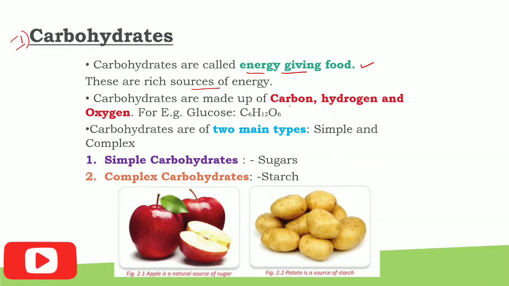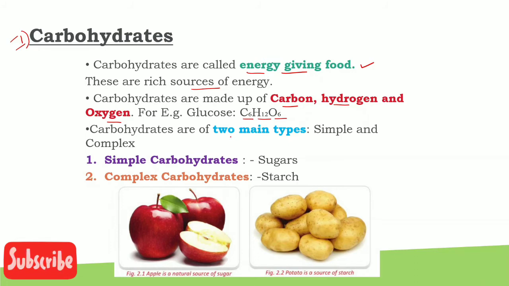Carbohydrates are made up of carbon, hydrogen and oxygen. For example, glucose, which is one form of carbohydrate, is made up of 6 atoms of carbon, 12 atoms of hydrogen and 6 atoms of oxygen. So it is read as C6H12O6.